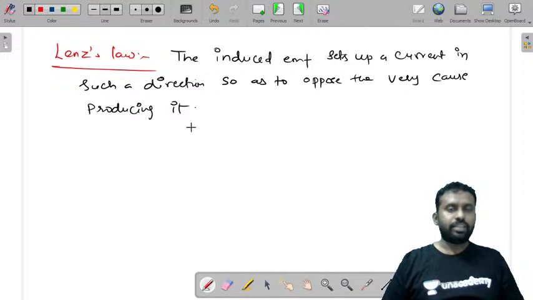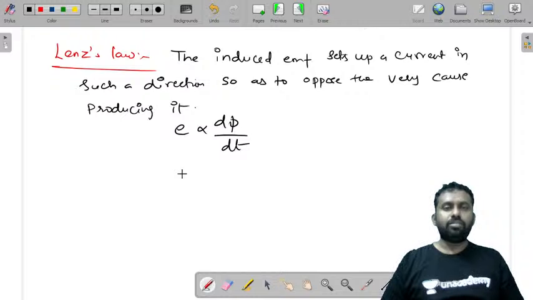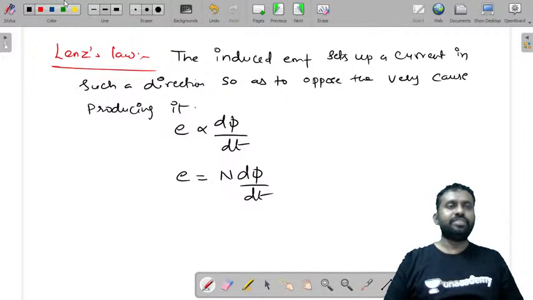So this is Lenz's law, that is E is proportional to d phi by dt, or E is equal to n d phi by dt. This was the first and second law.